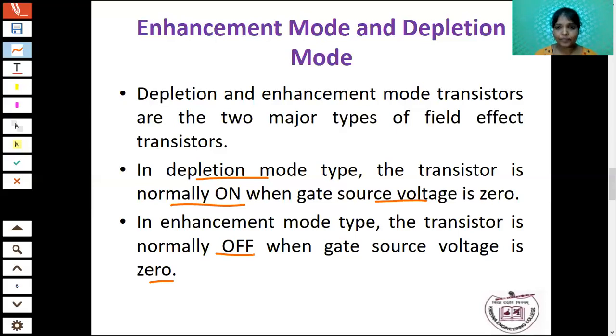I will repeat the same. Simple thing. Depletion mode means the transistor is normally on, though the gate voltage is 0. That means the channel is always created between the source and drain. Enhancement mode means the transistor is always off. When you apply the gate voltage, only then it will turn on. That means there is no constant channel between source and drain. When you apply some gate voltage, only then the channel is formed between the source and drain.